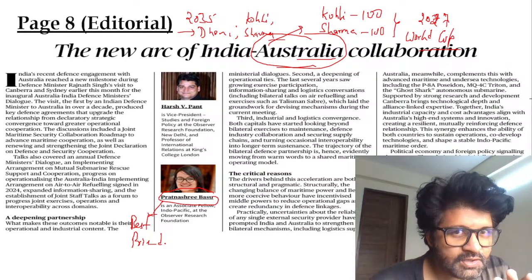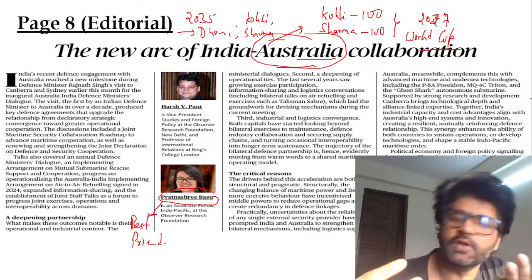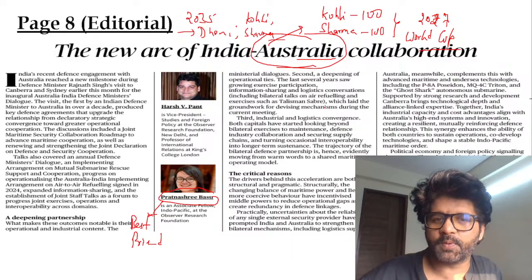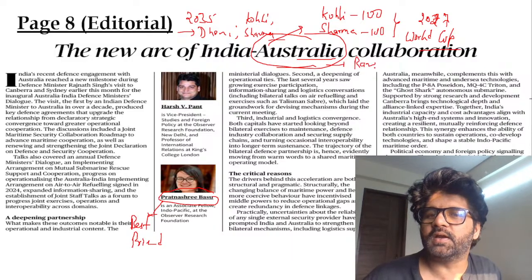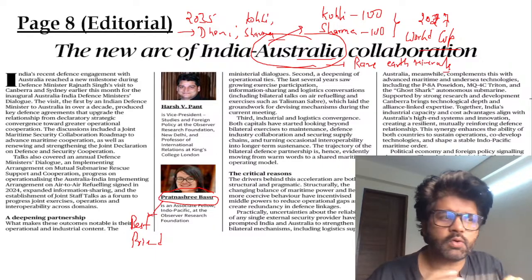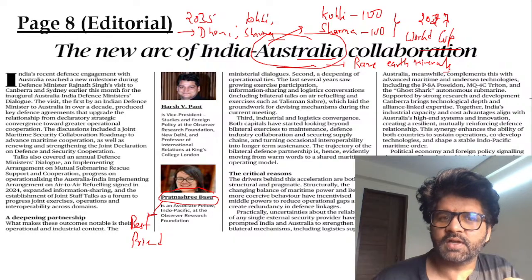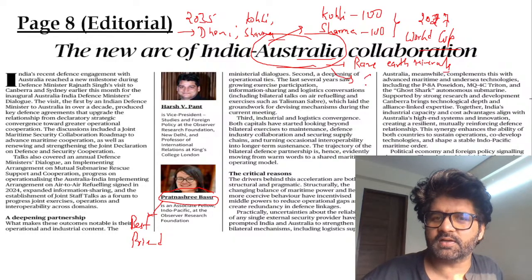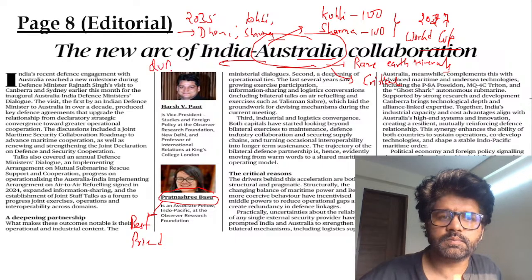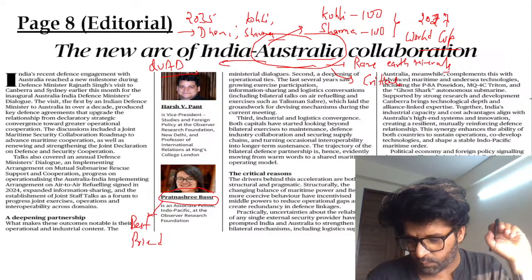We have talked about Australia a lot in the last, I think, 1 or 2 weeks. Australia will be a provider of rare earth minerals, critical minerals. And you will understand the more you read about India's collaboration with a country which is not exactly a neighboring country of ours, so much rare earth they will give us. They are a part of Quad. Who are the other countries who are part of Quad?